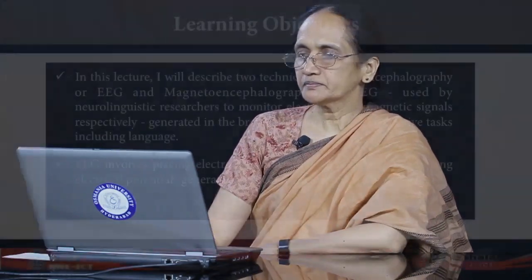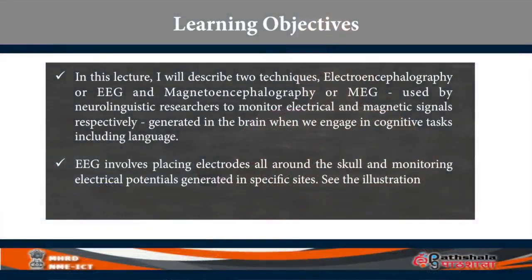The topic of this lecture is electrophysiological methods used in neurolinguistics. The main objective is to describe two main electrophysiological techniques. One is electroencephalography, popularly known as EEG, and the other is magnetoencephalography, or MEG.